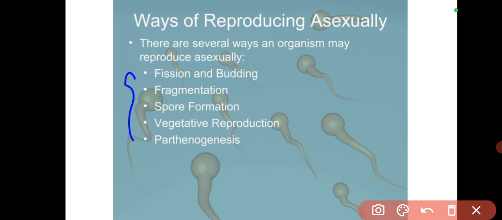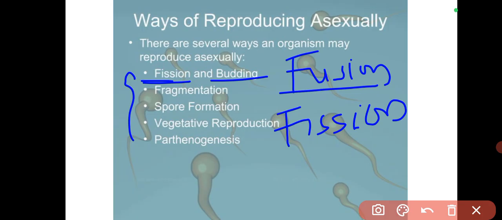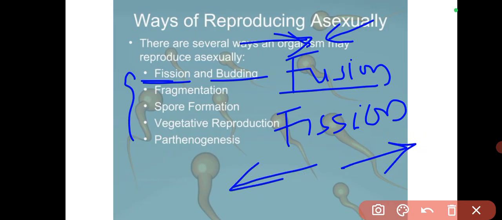Now, these are the types of reproduction by asexual means. We have fission and budding. There are two words that people normally confuse: fusion and fission. Fusion means coming together, that's fusion, while fission means splitting apart. Is that okay? That's fission.